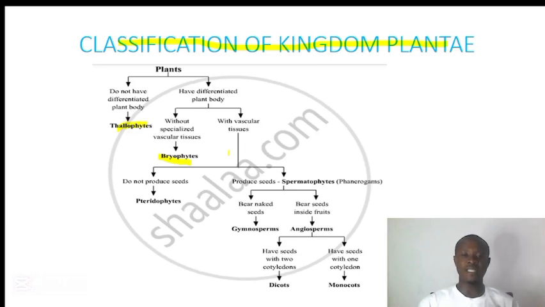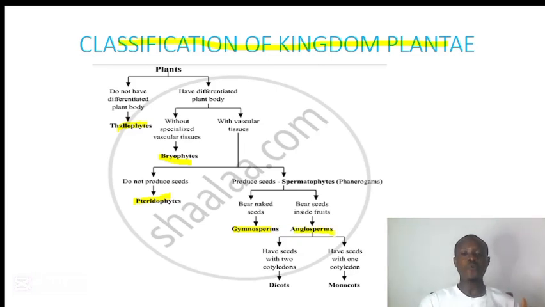Do they produce seed? If not, they are referred to as pteridophytes. If they produce seed, then we ask another question. Are they producing seed that is enclosed within a fruit? Or are they producing a naked seed, a seed that is not enclosed within a fruit? If they are producing a naked seed, then they are referred to as gymnosperms. But if they are producing seed that is enclosed within a fruit, they are referred to as angiosperms.